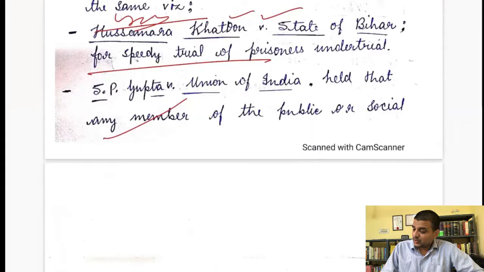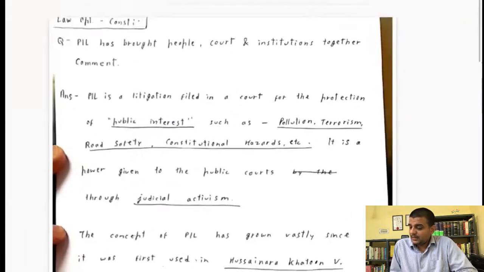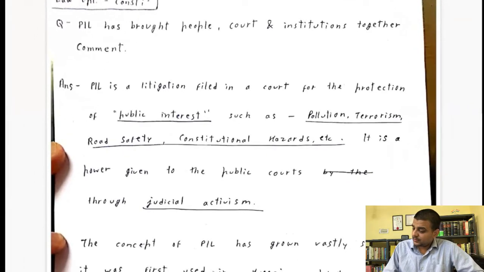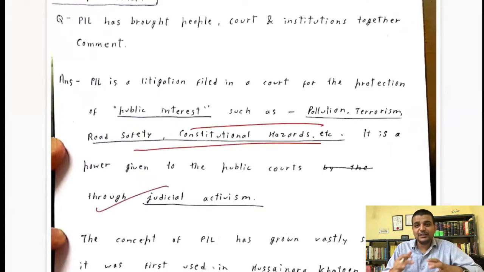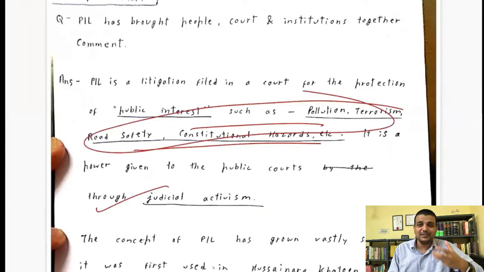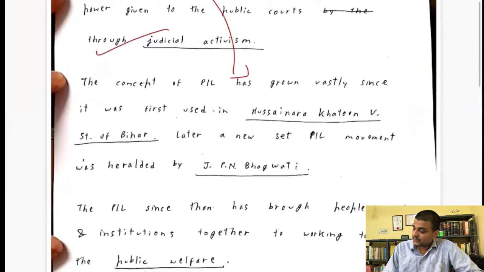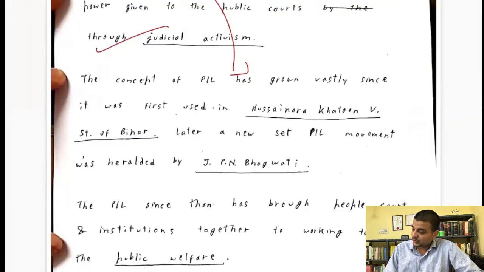Now let us come to copy number 2. PIL has brought, okay, protection of the public interest. See, he has tried to club everything in the introduction itself, right? So you should write 3-4 good philosophical lines, then you should move into this part. And the concept, PIL has mostly, since it was filed in Hussain, okay, good.